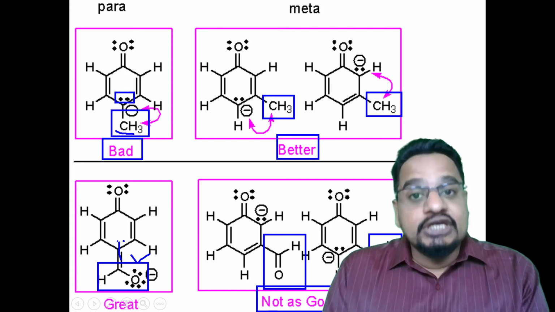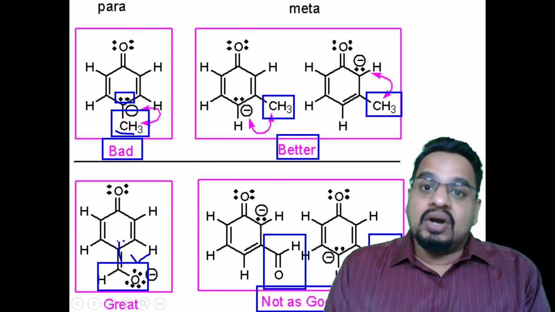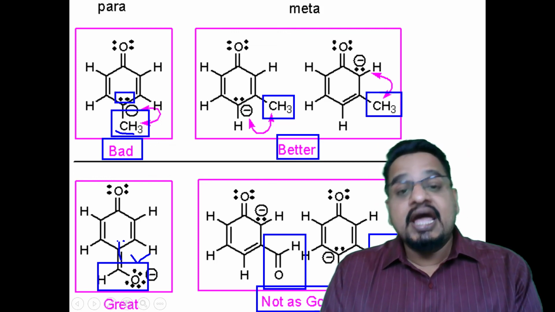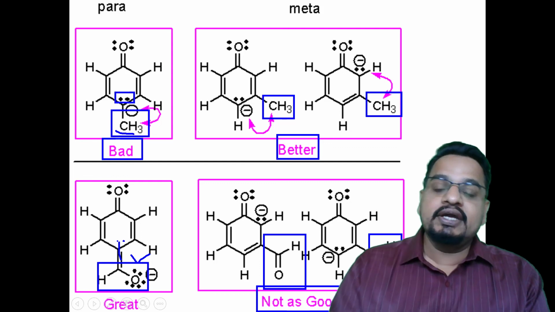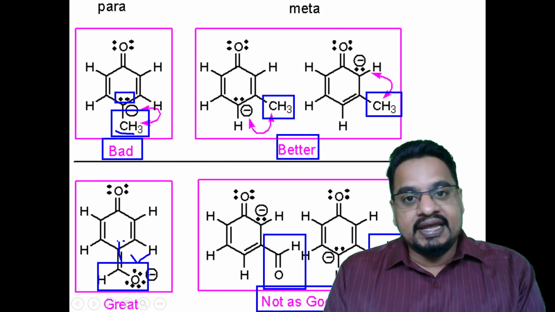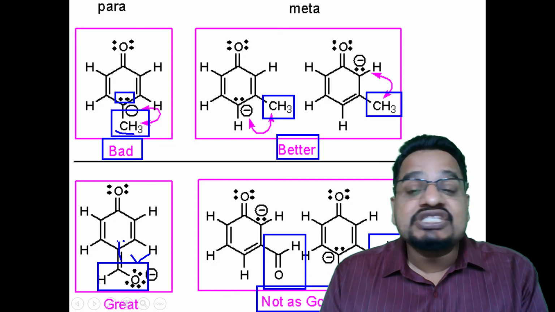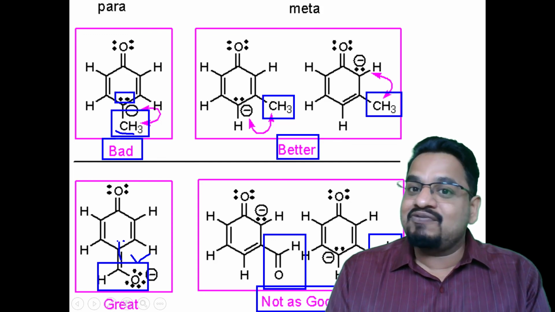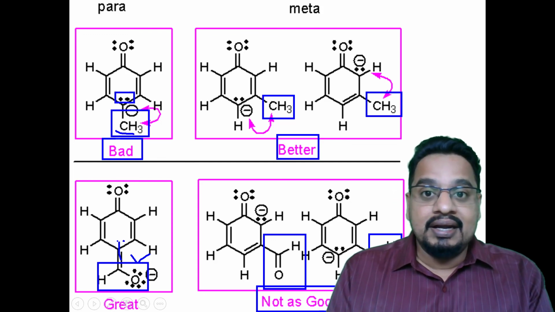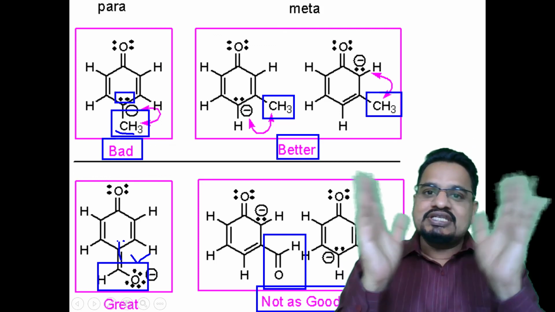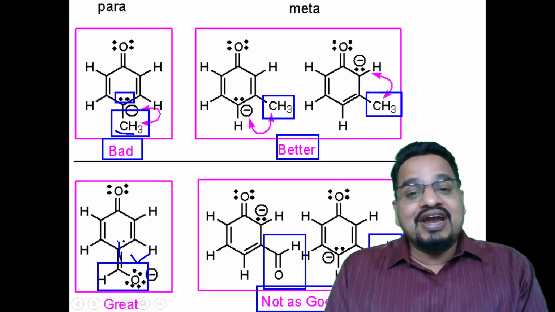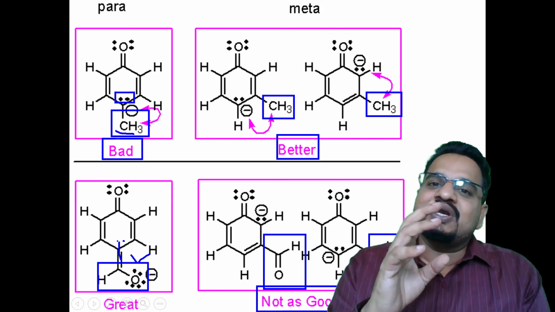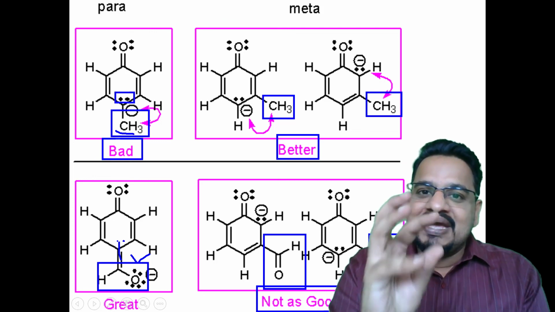Got that? So whenever electrophilic substitution reactions take place in case of phenol, if it is an electron withdrawing group like aldehyde or nitro group, the better position would be para compared to meta position. And if it is an electron donating group in the electrophilic substitution reaction, like CH3, then the better position for the attack would be meta compared to the para position. So this is all about the effect of electron withdrawing group and the effect of electron donating group on the basic phenol ring.